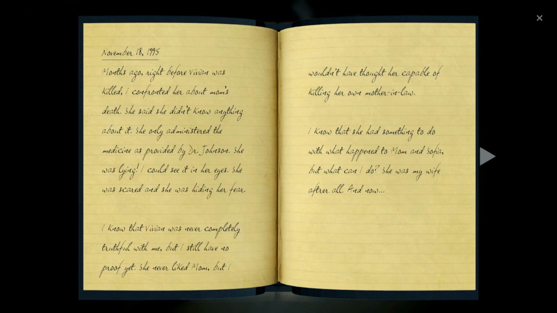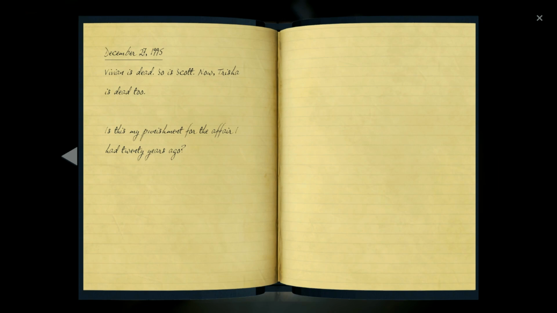I know that she had something to do with what happened to Mom and Sophia, but what can I do? She was my wife after all, and now Vivian is dead, so is Scott. Now Trisha is dead too. Is this my punishment for the affair I had 20 years ago?